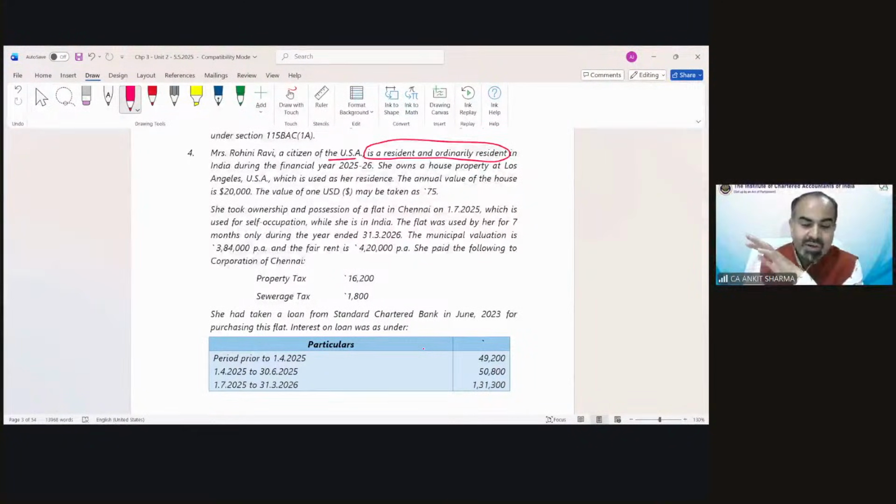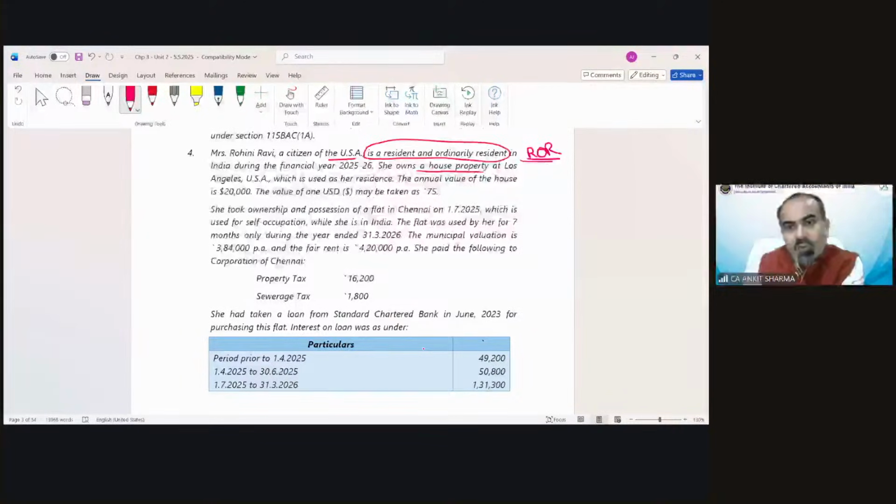When students read this kind of question, they get confused. They are very worried about how they will solve it. So I'm just trying to make you feel more confident, there is nothing to worry. Provisions would remain the same whether the property is in India or outside India, because Mrs. Rohini is resident and ordinarily resident. So for all property, whether in India or outside India, the treatment would remain the same.